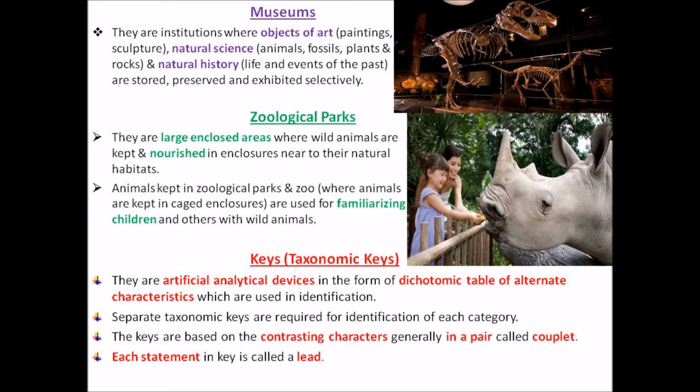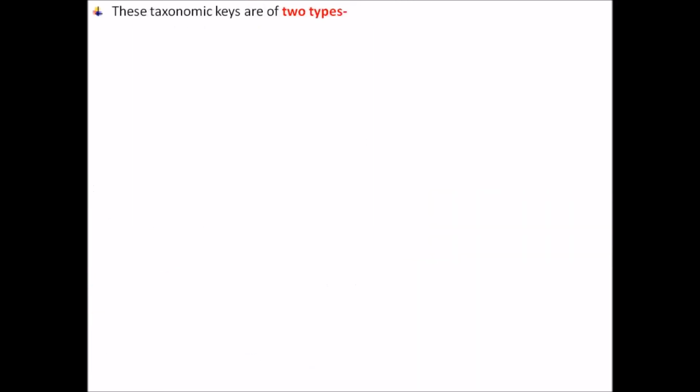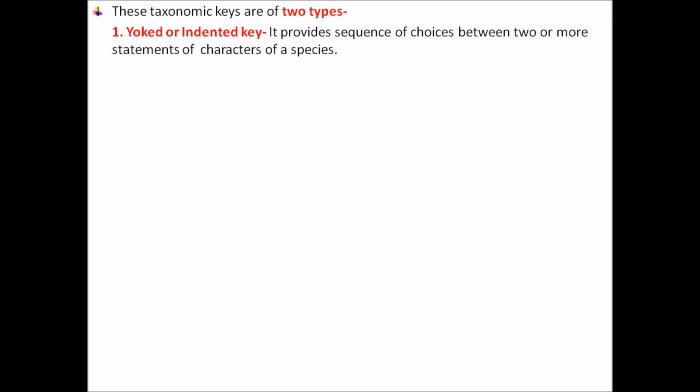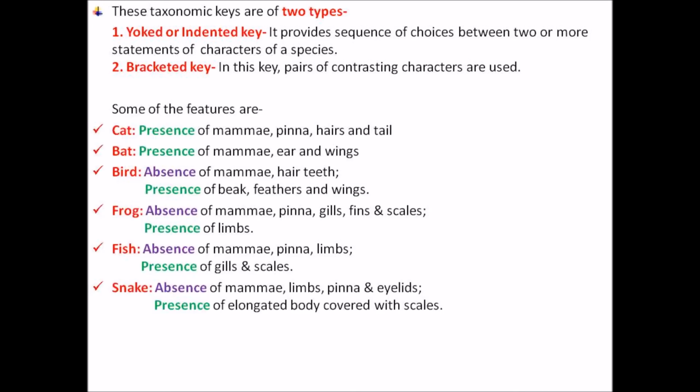Now we are taking one more example, from the animals. Keys can be of two types. One type of key is named a yoked or indented key, which gives the sequence of choices between two or more statements. But in bracketed keys, contrasting characters are used only. So, for example, taking the example from the animals: a cat, a bat, a frog. We have a list of a few examples with us.